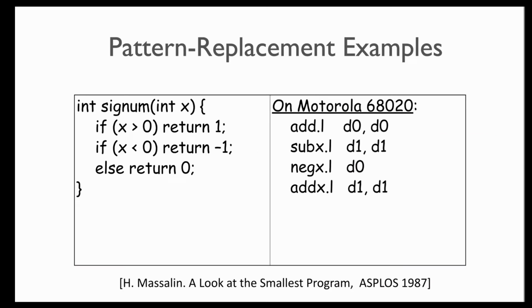Here is an example of a pattern replacement rule, or a peephole optimization, that appeared in Henry Massalin's original superoptimization paper titled A Look at the Smallest Program in 1987. Here the pattern is the code for the signum function in C-like syntax on the left. And the replacement is the corresponding optimized implementation for the Motorola 68020 processor. Notice that the assembly implementation does not contain any branches and would typically be hard for a human-coded compiler to generate. However, such implementations are easier to generate for a superoptimizer.